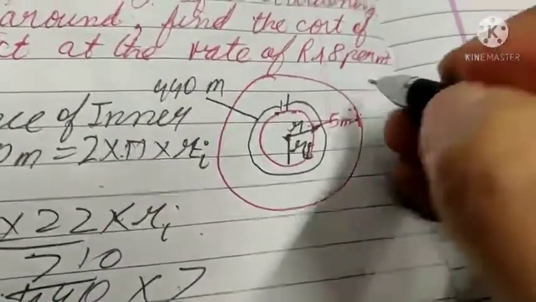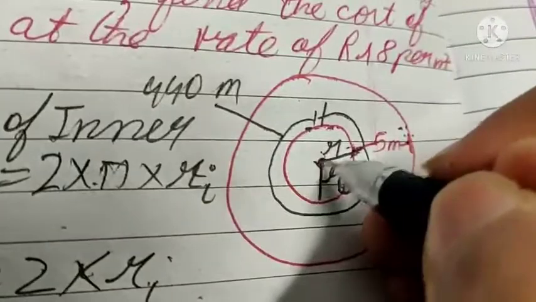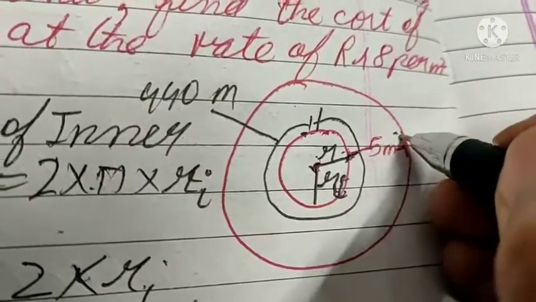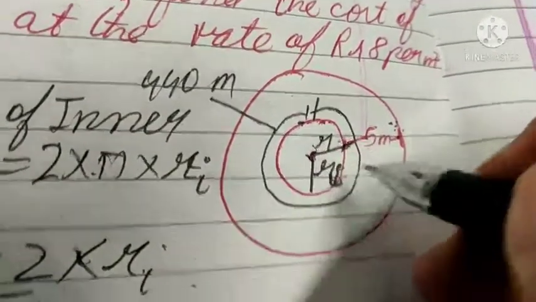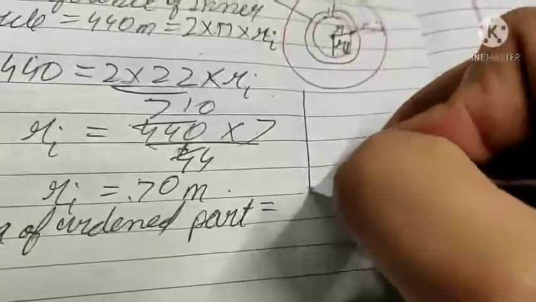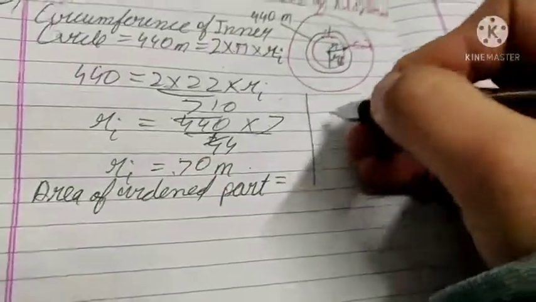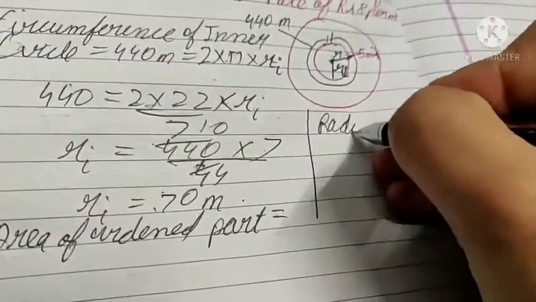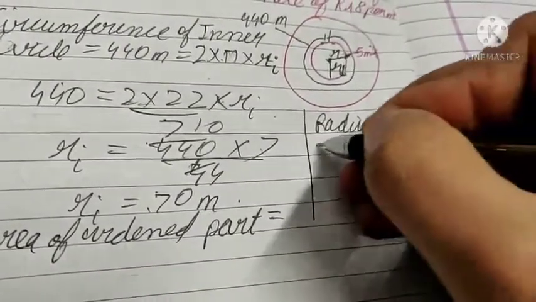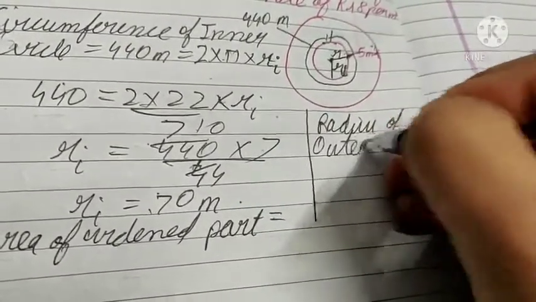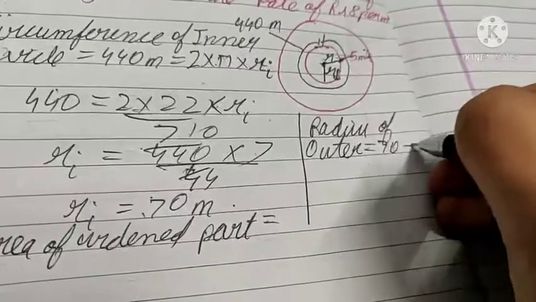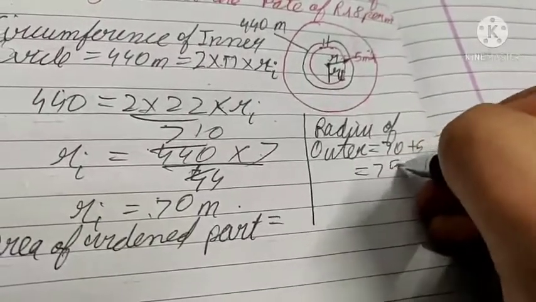What is the radius of outer portion? Originally it was 70, now it has increased by 5 meters. So radius of outer is 70 plus 5, that is 75 meters.